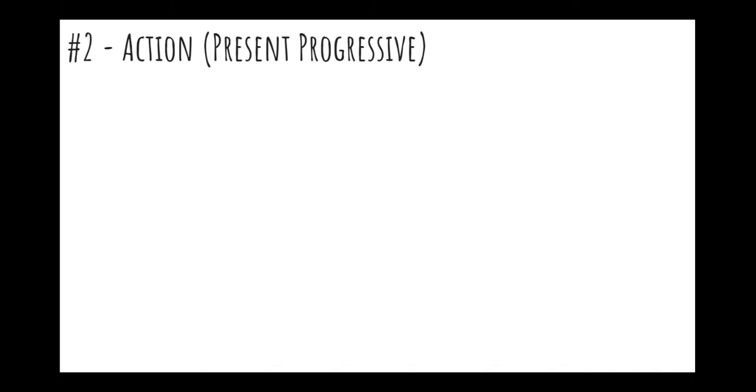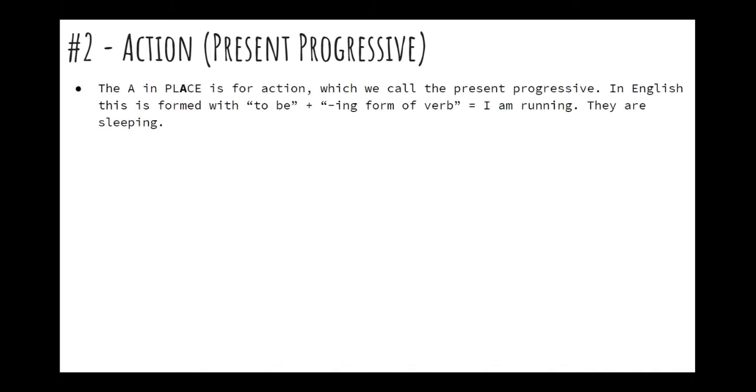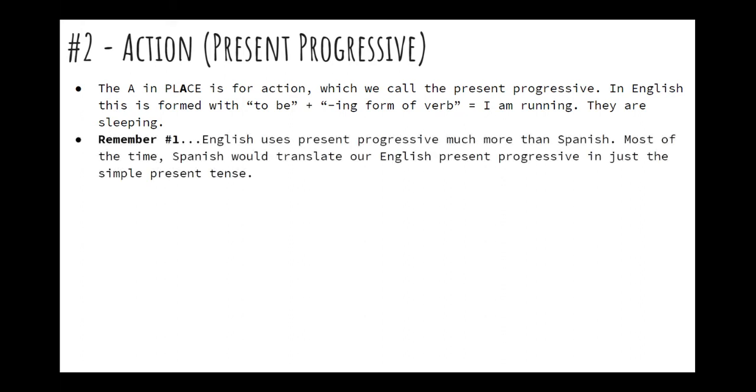All right, we're going to talk about the action, the present progressive. So this is the A in PLACE, which we call the present progressive. In English, this is formed with the to be plus the ing form of a verb. So I am running, or they are sleeping. So remember number one about the present progressive. English uses present progressive much more than Spanish. Most of the time, Spanish would translate our English present progressive in just the simple present tense. So usually they are thinking, in Spanish is just ellos piensan. Nothing wrong with translating it that way.